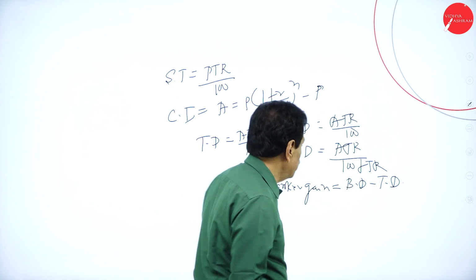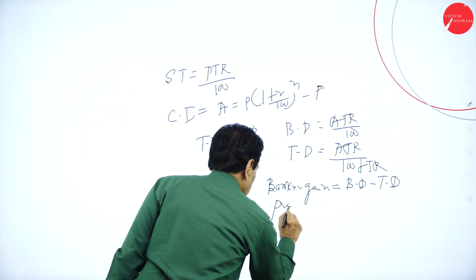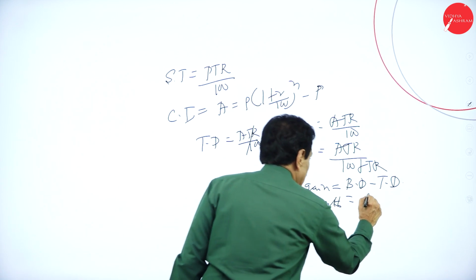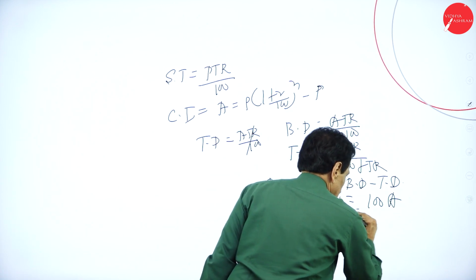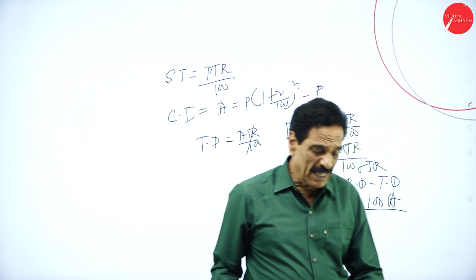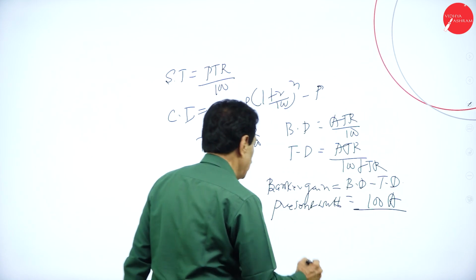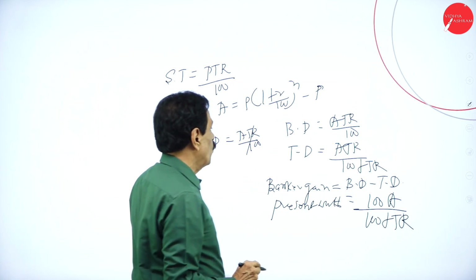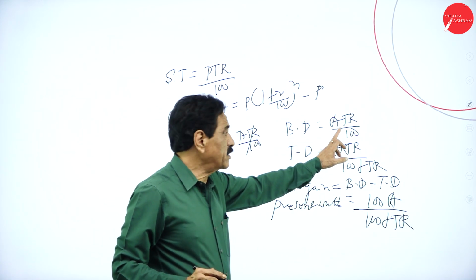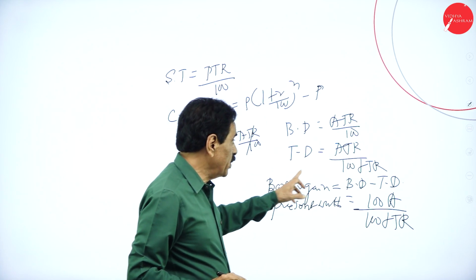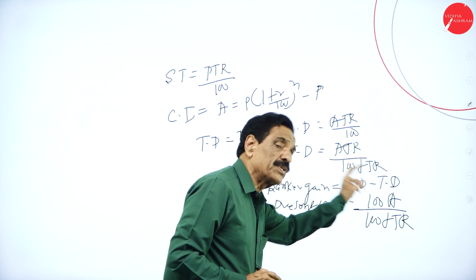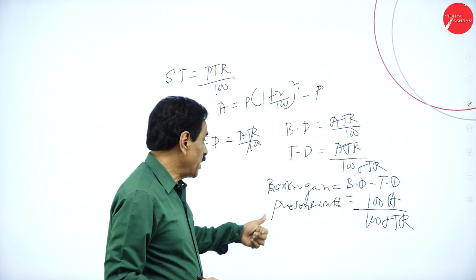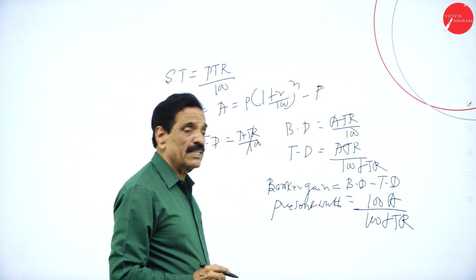Then present worth. There's one formula you are going to deal with: 100A divided by 100 plus TR. You remember this. So what is banker discount? Amount, time and rate divided by 100, and true discount is amount, time, rate divided by 100 plus TR. Banker gain is banker discount minus true discount, whereas present worth is 100A divided by 100 plus TR.